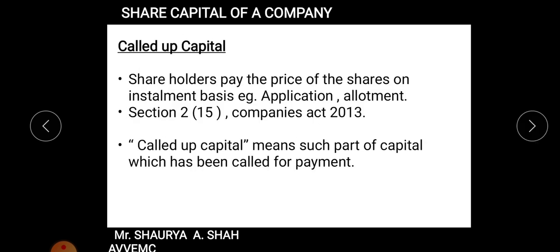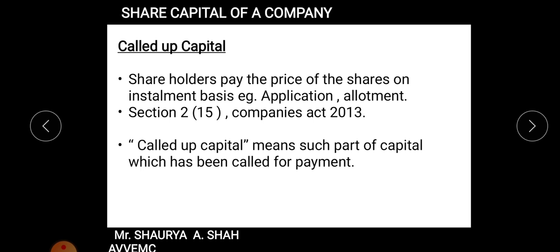Now moving on, in the family of subscribed capital, the types are called up capital and uncalled up capital, right? So called up capital, section 2 subsection 15. Again the shareholders have to pay the price of the shares on installment basis, right? You must have studied one of the chapters on share calls during your school time, right? In the practical field the full face value is asked, but whenever we are doing sums in corporate accounting, only the